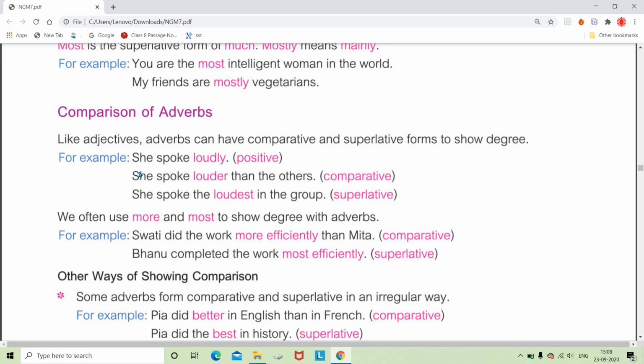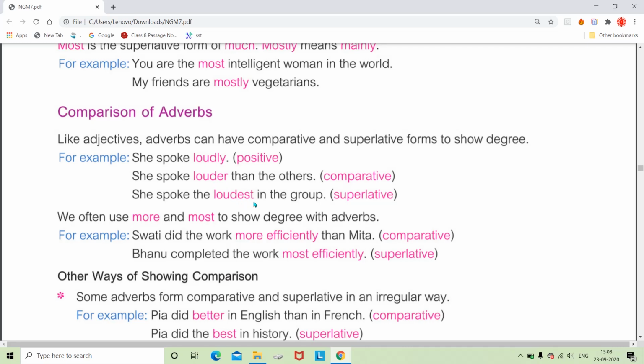Like she spoke loudly, she spoke louder than the others. Here we have added er after loud, and here she spoke the loudest in the group. Here we have added est. So in comparative er, in superlative est.